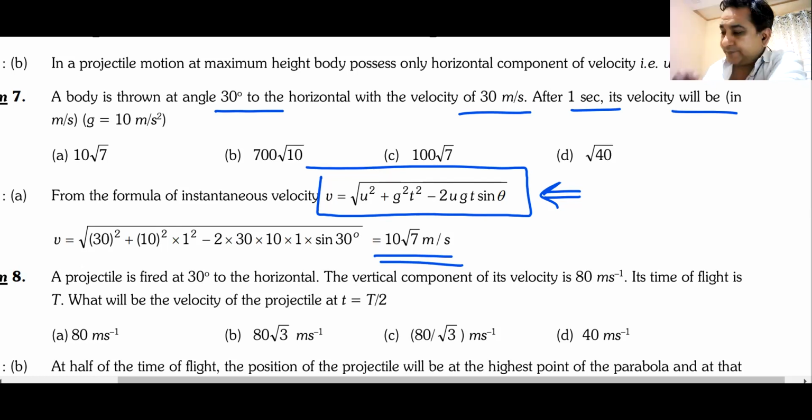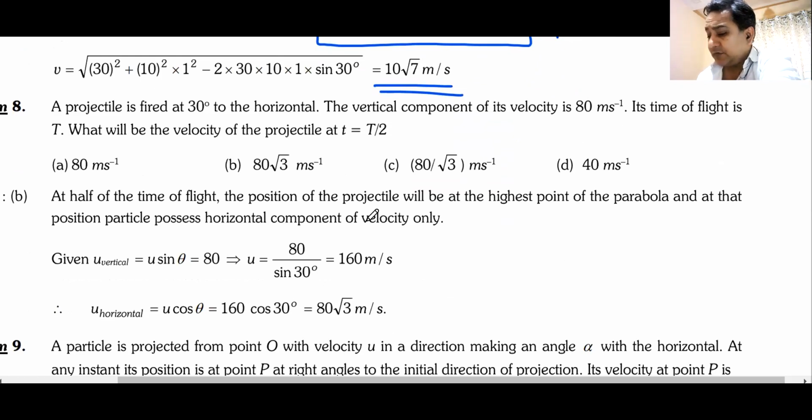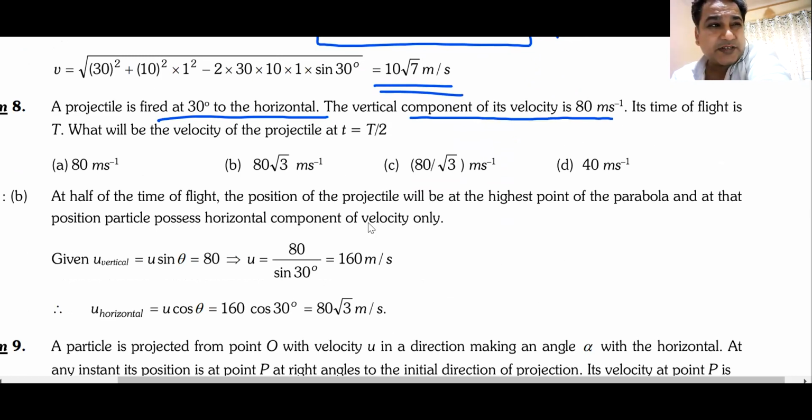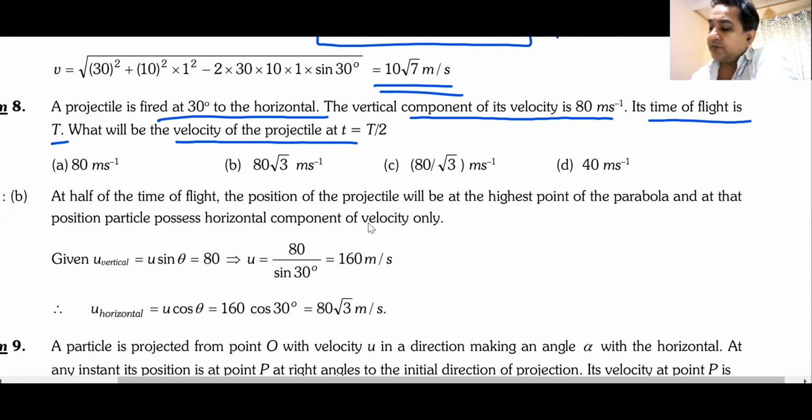Okay. One more on this side. One more here. The next one. A projectile is fired at 30 degrees to the horizontal. Vertical component is 80 meters per second. What is the time of flight? Is T. What will be the velocity of the projectile at t is equal to T by 2?